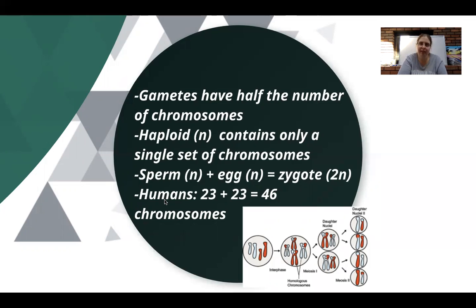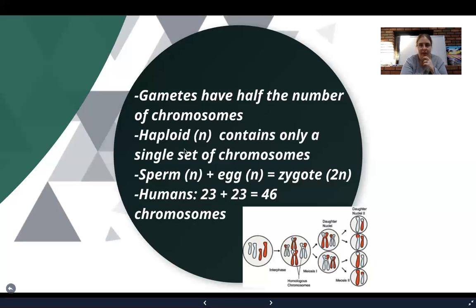But the gametes, on the other hand, they have half the number of chromosomes. And what we mean by that is instead of having 2 copies of each chromosome, they actually only have 1 copy. So that means that there's only 23 chromosomes in an egg cell and 23 chromosomes in a sperm cell. That's what it means to be haploid. A lot of times we can also delineate this with the letter N, as you see right here on the screen.